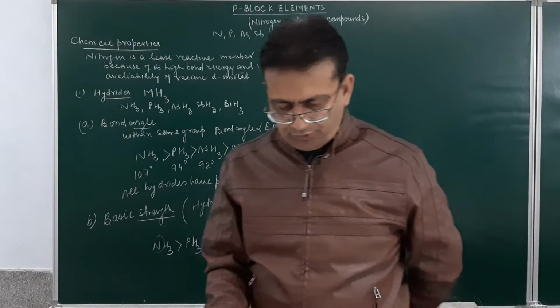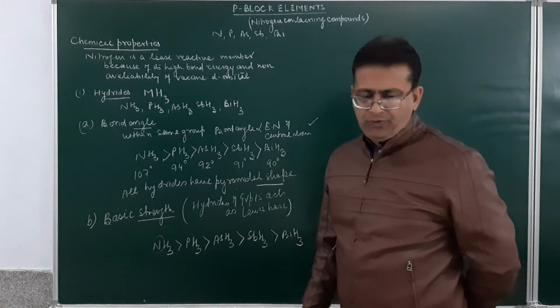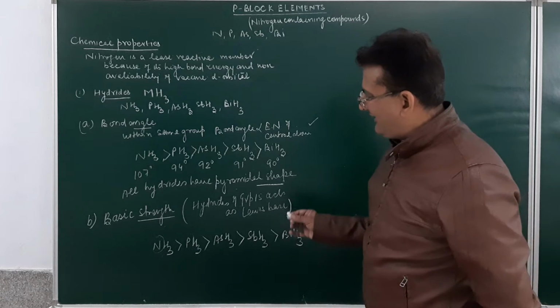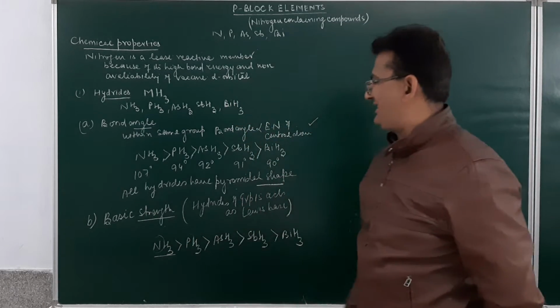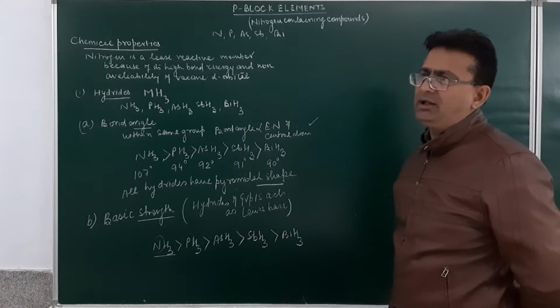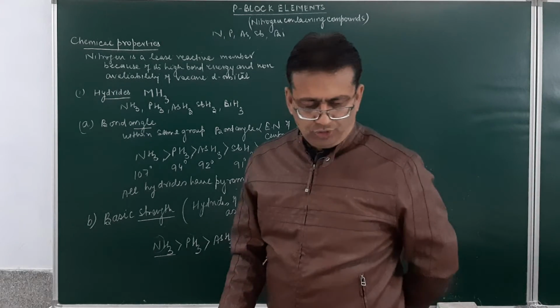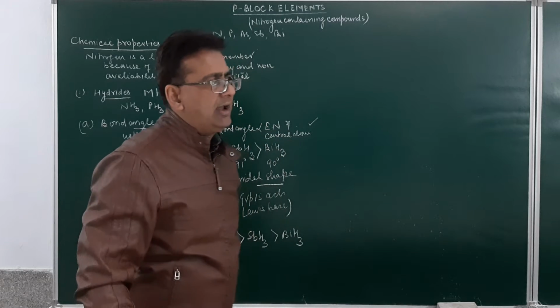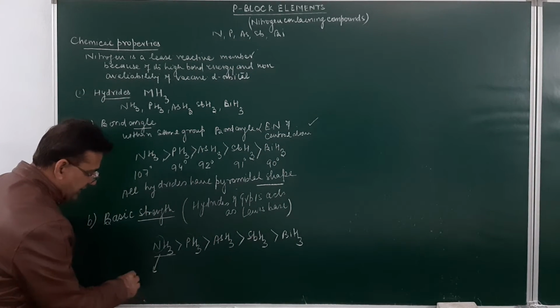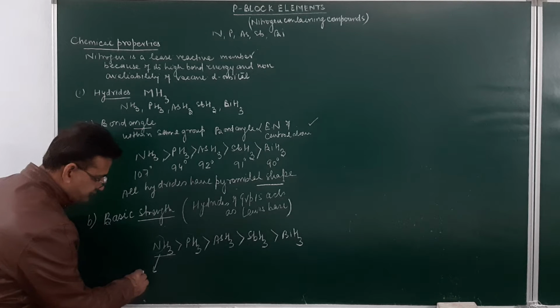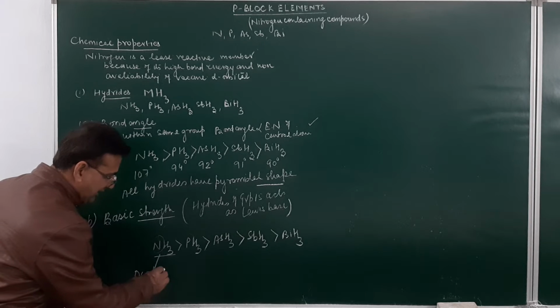So, donation of electrons will be difficult. If I say why ammonia is the strongest base in the hydrides of group number 15, my answer will be due to small atomic size and high electron density.